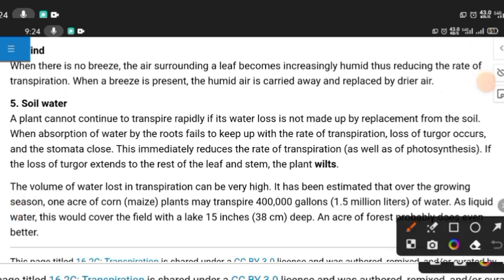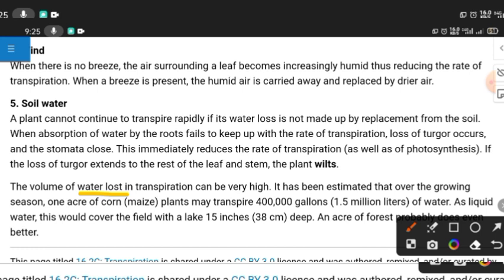This immediately reduces the rate of transpiration as well as photosynthesis. The loss of turgor extends to the rest of the leaf and stem. The plant wilts.